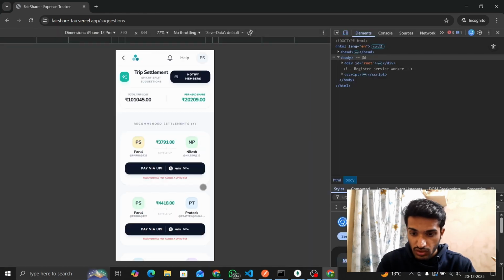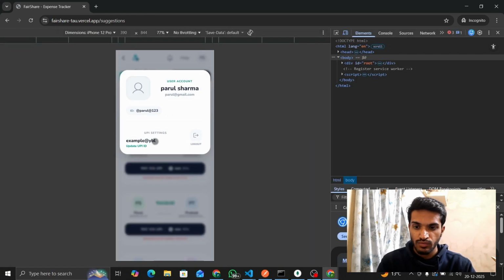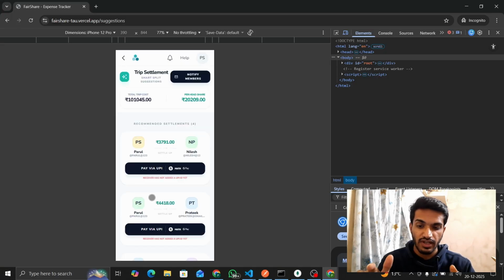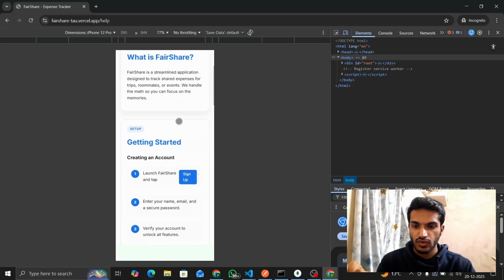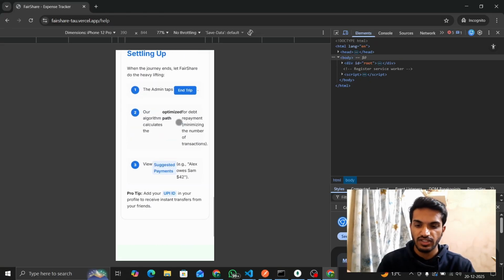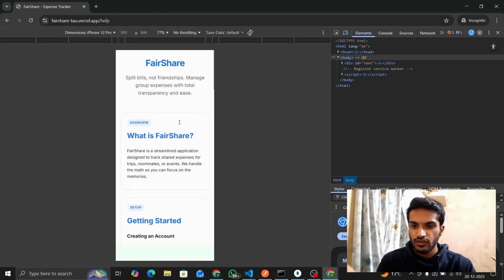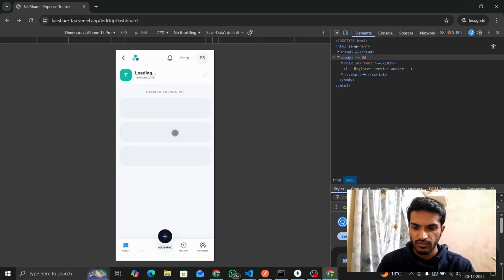Nilesh has not added his UPI ID, so he has to add his UPI ID here. If he adds this UPI ID, Parul can pay him directly from my application. The amount will be pre-entered. Paytm, PhonePe, Google Pay, any of the apps she can use. There is also a help page to help people who are not aware of these features, who are not watching this video. They can learn from that.